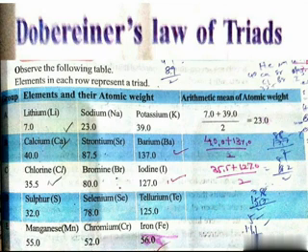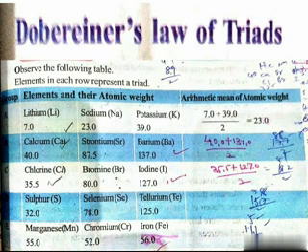In Dobereiner's law also some limitations are there. He said that from elements which have similar chemical properties, we can take three, and the average of the first and third elements equals the atomic weight of the middle element. But what are the limitations?